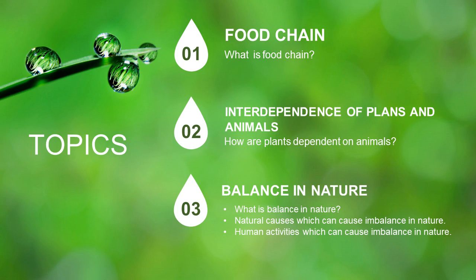Today we will study the following topics. The first topic is food chain. Here we will learn what is a food chain. The second topic is interdependence of plants and animals. Here we will see how plants are dependent on animals. The third topic is balance in nature. We will learn what is balance in nature. We will learn about the natural causes which cause imbalance in nature and also human activities which cause imbalance in nature.